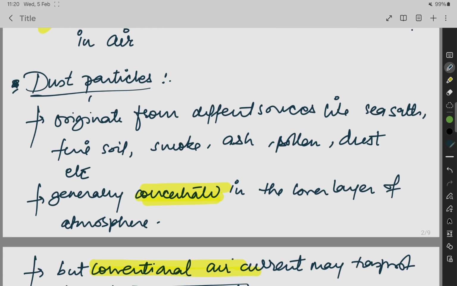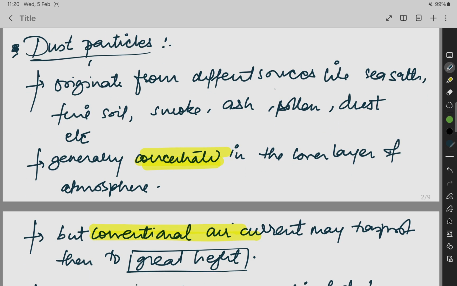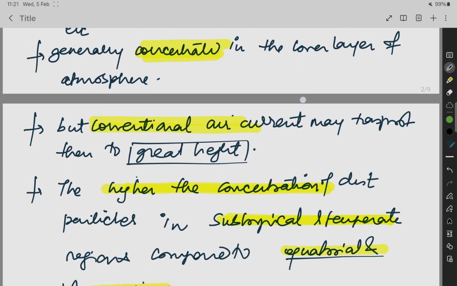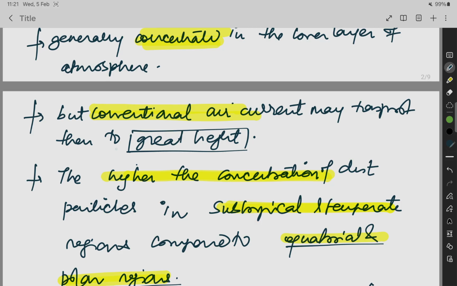Next part is dust particles. Dust particles can originate from different sources like sea salt, fine soil, smoke, ash, pollen, dust, etc. With pollution increasing, the dust particles are only increasing. They are generally concentrated in the lower layer of the atmosphere. The atmosphere has the capacity to hold this, but convectional air currents may transport it to great height. Convectional air currents, let's study about them in a little while. It is the convectional air current which can carry it to greater height.